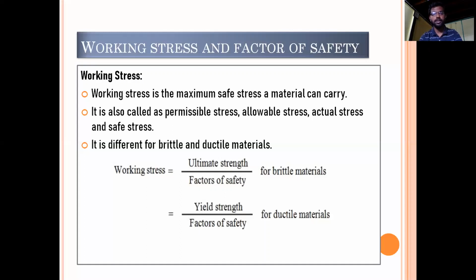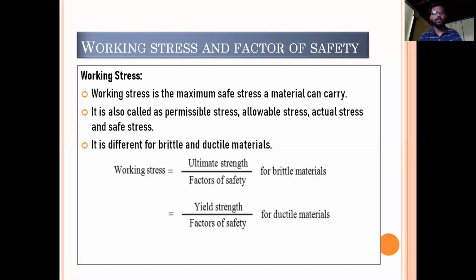Similarly, in designing the material, for the safer side, because we calculate the tensile strength of the material in the tensile test, we should not consider only that stress. We should consider some lesser value of the stress for the safer side, so that the material will not fail whenever it is in operation. That stress is known as working stress.